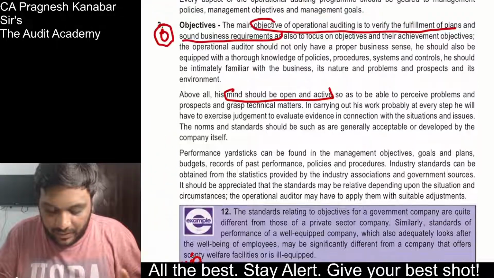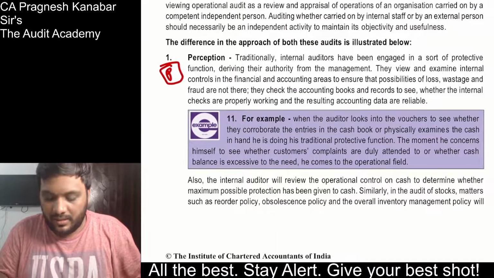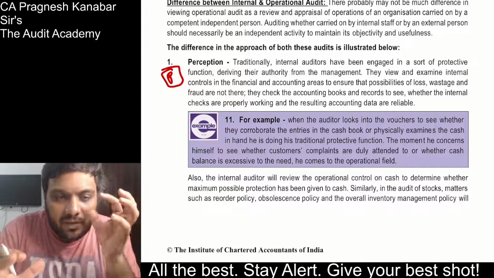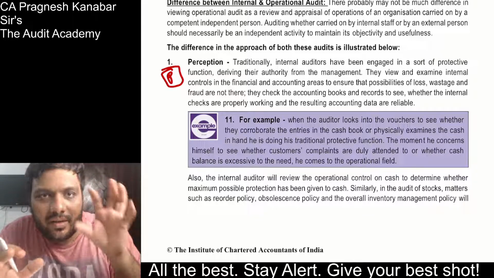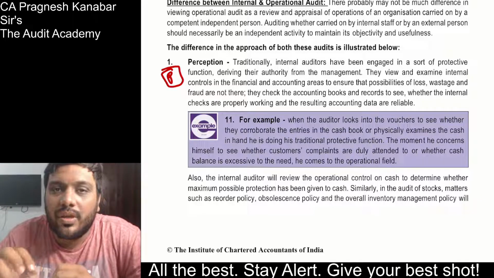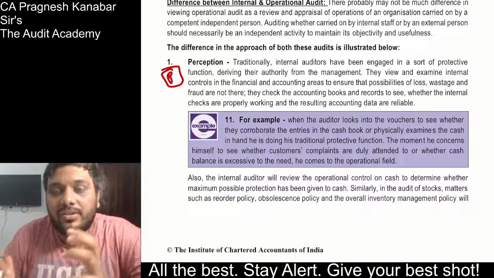Oh, so now listen to me. If they ask you the difference and stuff, tell them that yes, perception is the difference. Internal auditors will see things, nazariya, from a control point of view, whereas operational auditors will see the issues, will see the things from, yes, an improvement point of view. So the perception is different.